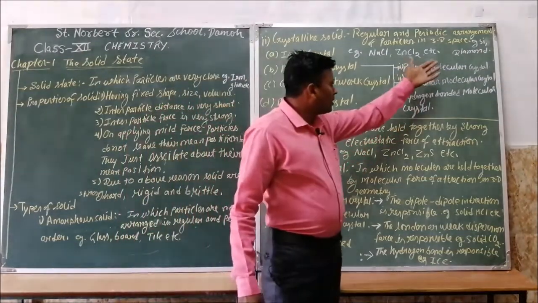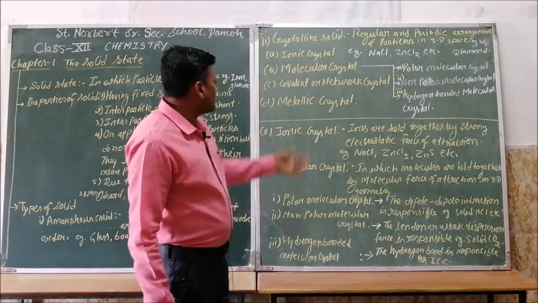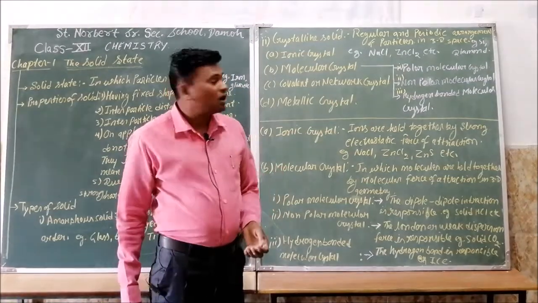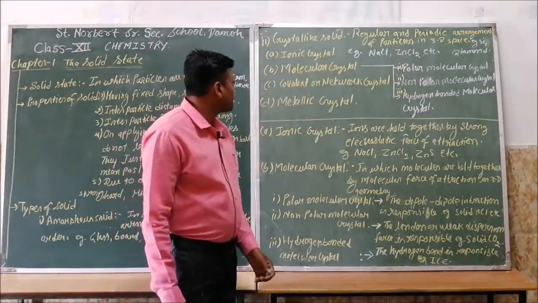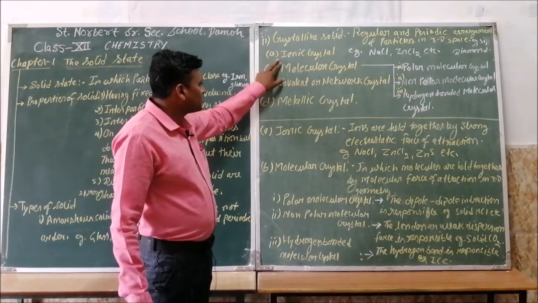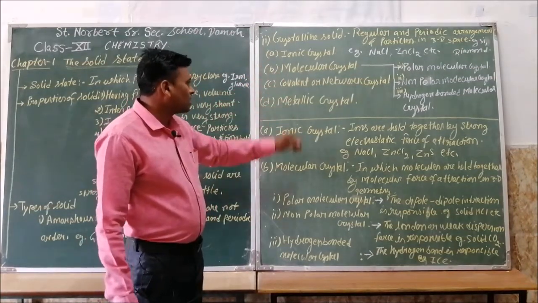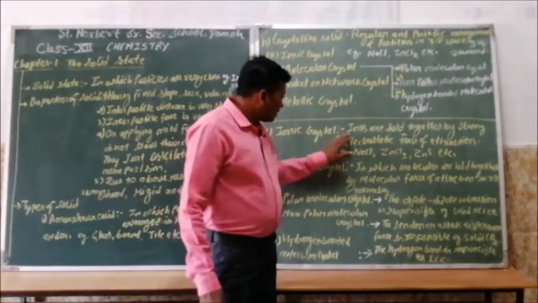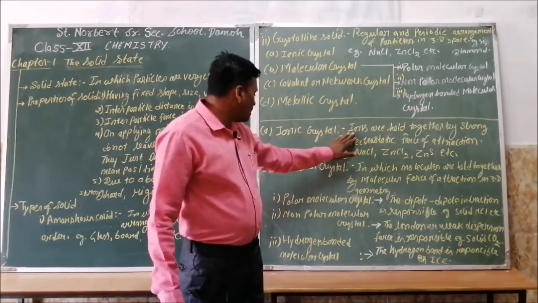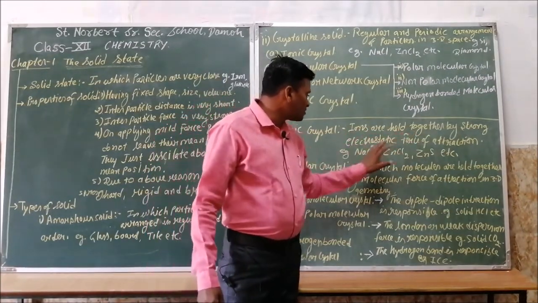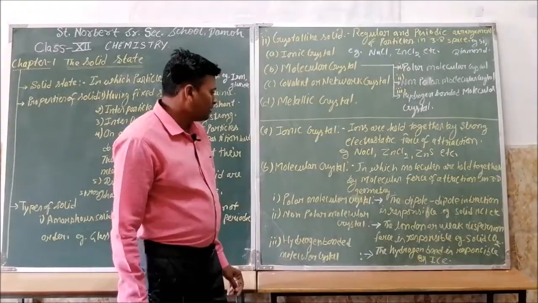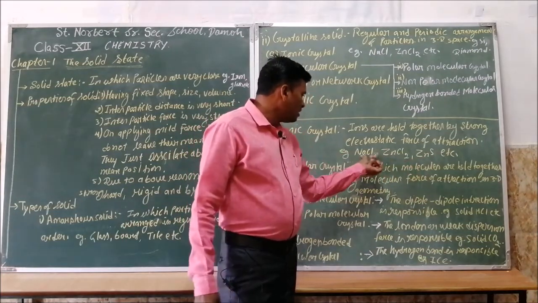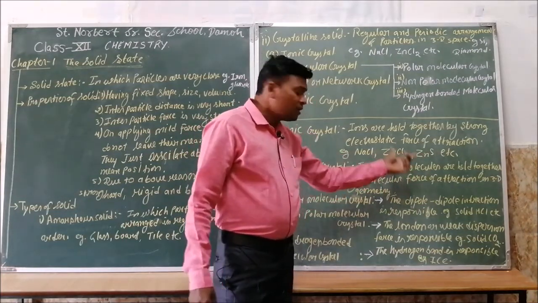Next, diamond is a type of covalent network or covalent crystal in which the carbon atoms are held together in a regular and periodic order. There are four types of crystals: ionic crystal, molecular crystal, covalent or network crystal, and metallic crystal. Ionic crystals are those in which the ions are held together by strong electrostatic force of attraction. For example NaCl, ZnCl2, ZnS; these are all formed by ions.